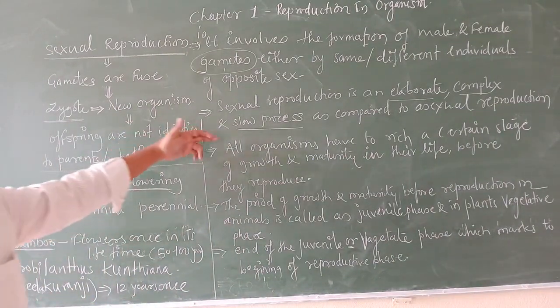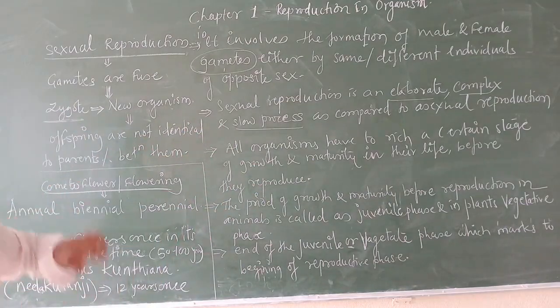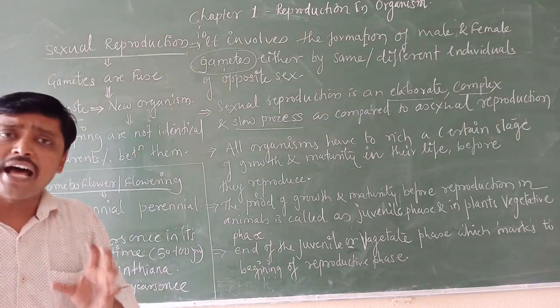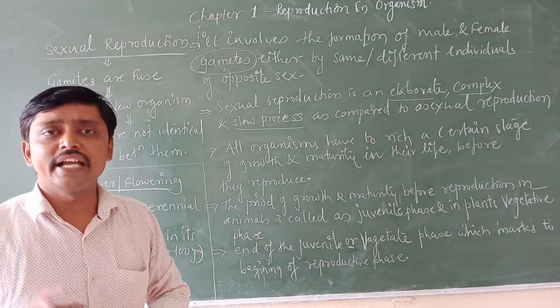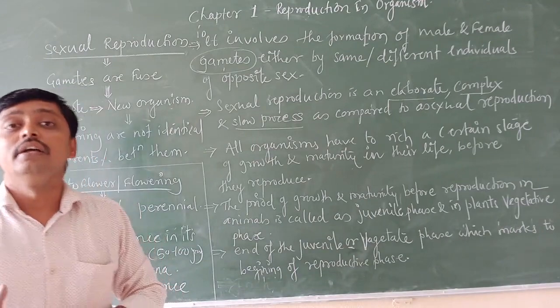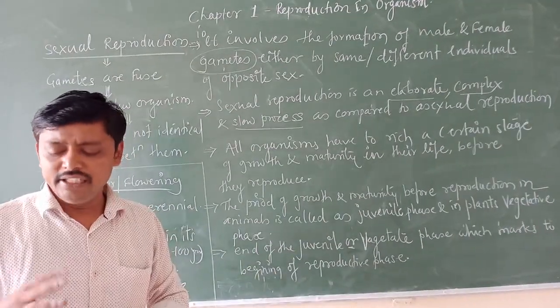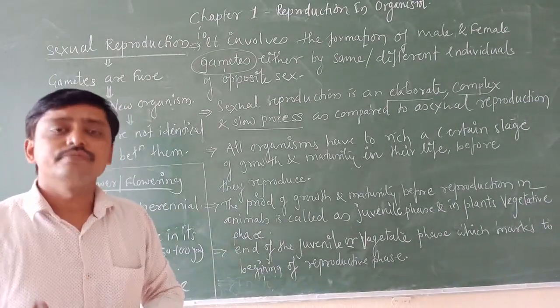Now, the next point I am going to discuss regarding sexual reproduction is what happens in organisms. In living organisms there is growth and maturity. There are two stages.